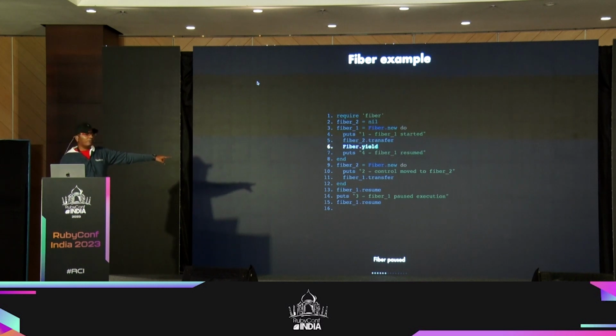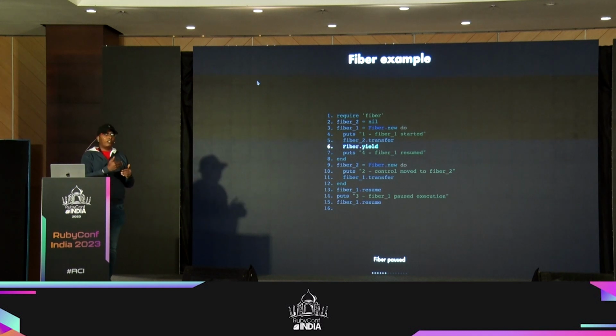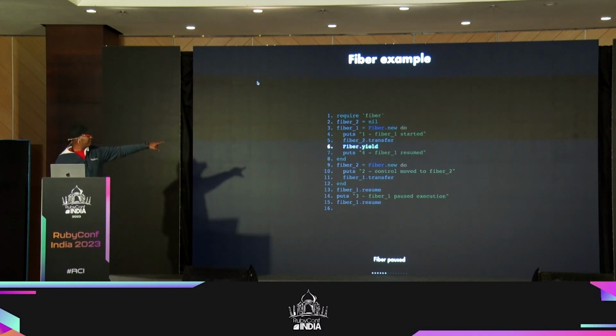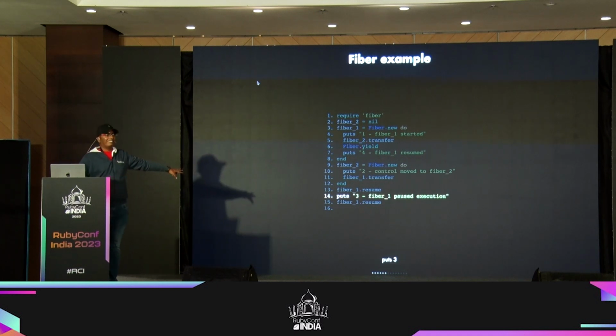So what happens is when I switch back, it knows where it came from, so it can resume the process from where it left, right? So it left at line number 5, and now it knows that the next thing is line number 6, right? So there I have Fiber.yield, which is going to be a pause. So when I pause, I'm not transferring it to another fiber, I'm just taking a pause here. So what it does is it just comes out to the main program, right? So outside of both the fibers, and it does the next thing. So it resumes from where it started, right? So it puts the statement, and then it goes on to the next line, fiber1.resume, and it puts the final statement, and it's done with it, right?